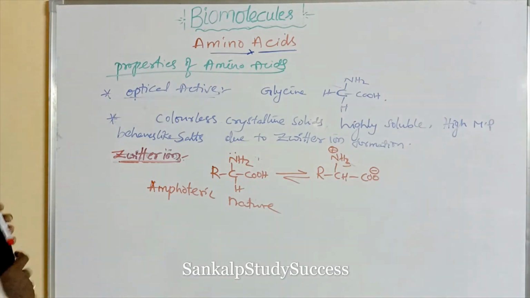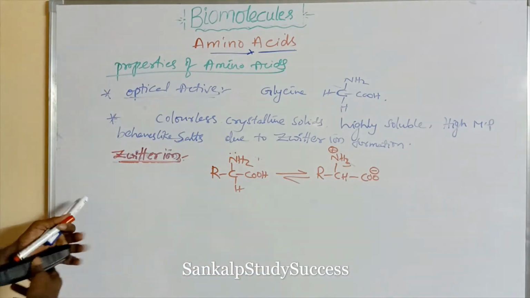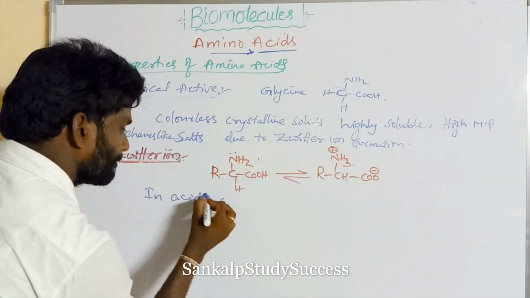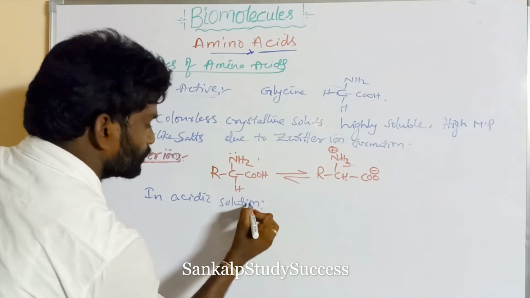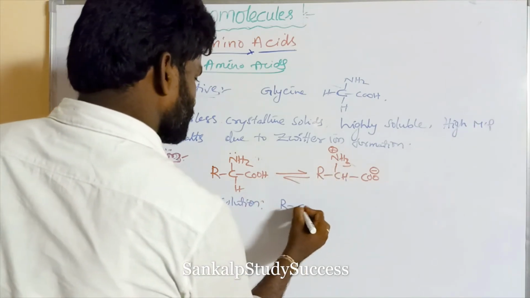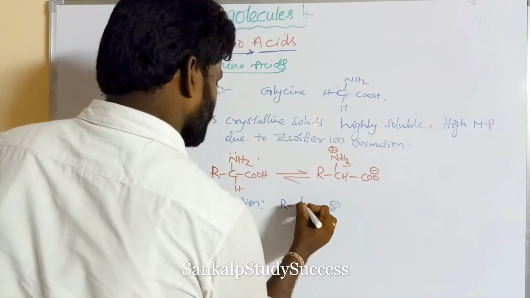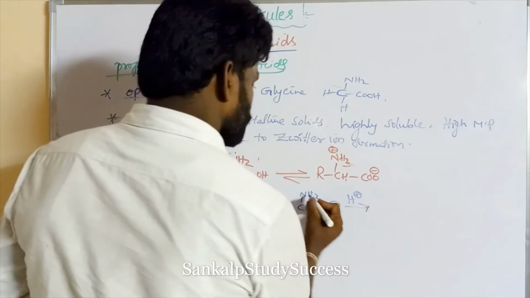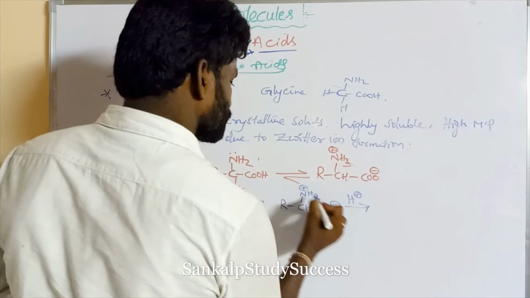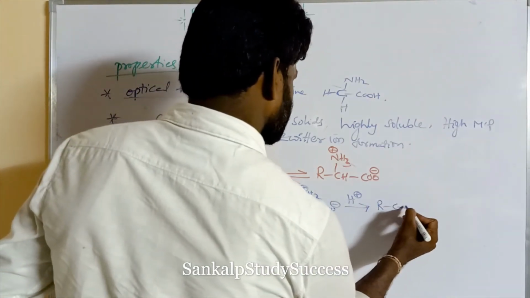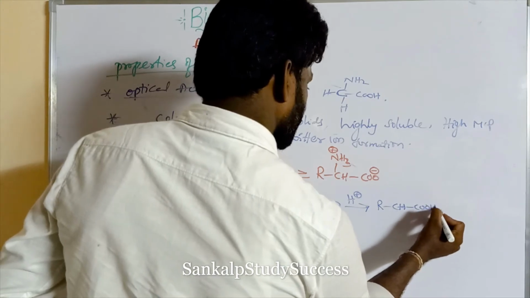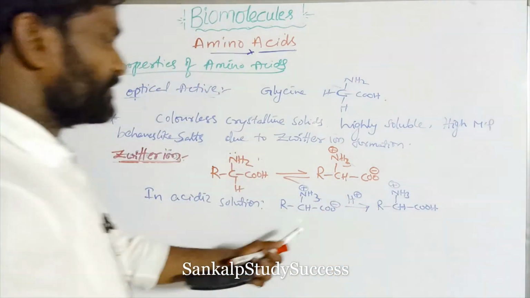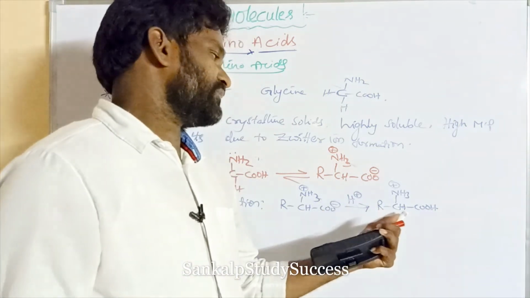So in acidic solution, that means H plus, so NH3 plus, right. In acidic solution, the Zwitter ion is converted to a positive ion.